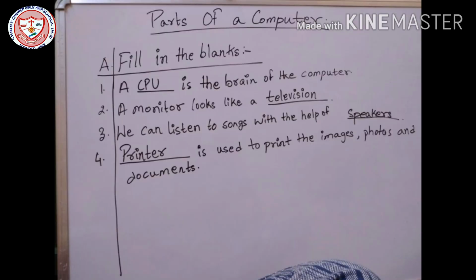Number A. Fill in the blanks. Please do it very carefully. Do not make any mistakes. Number 1. A dash is the brain of a computer. So you know which is the brain of a computer? Yes, a CPU is the brain of the computer. So C, P and U will be in capital letters. All the three alphabets will be in capital letters.